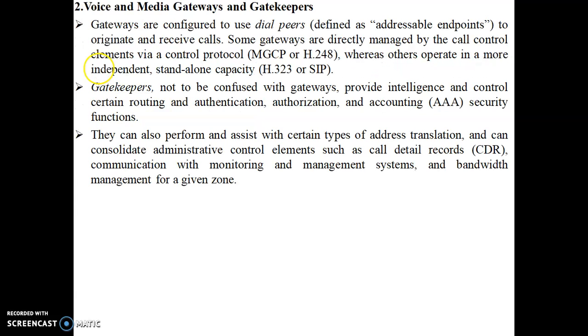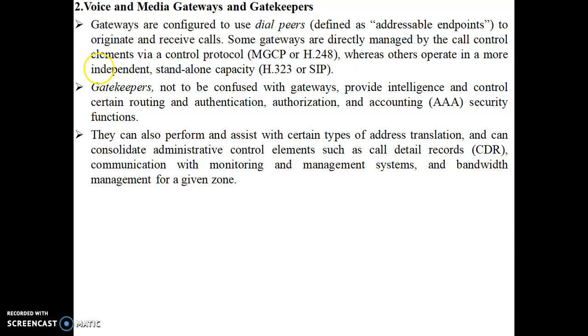Next component is voice and media gateways and gatekeepers. Gateways are configured to use dial peers, which are defined as addressable endpoints to originate and receive calls. Whenever calls are originated, they have an endpoint, and whenever a call needs to be terminated, again they have endpoints. So gateways are used to play these roles. Some gateways are directly managed by the call control elements via a control protocol.